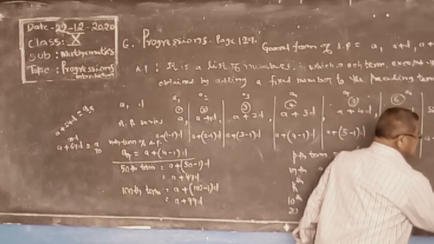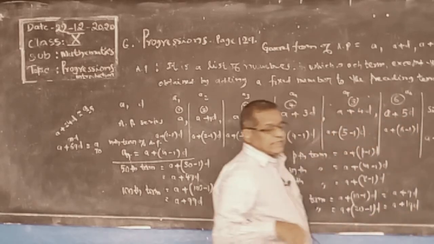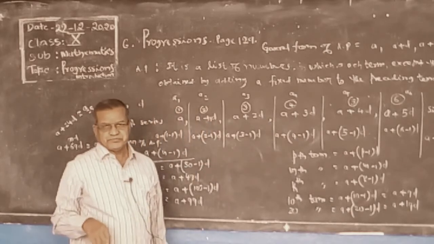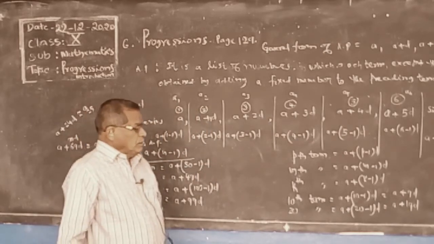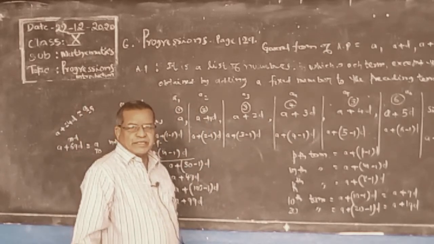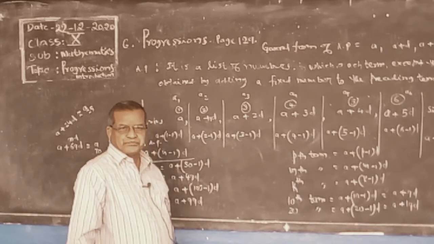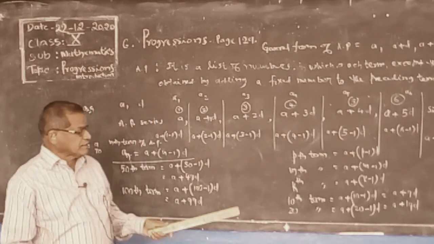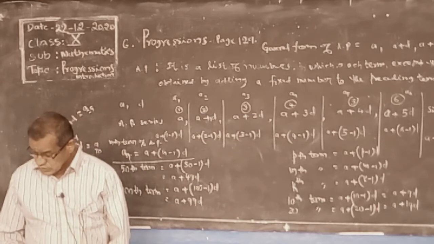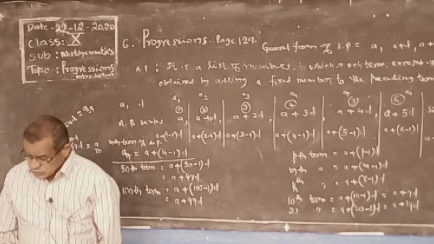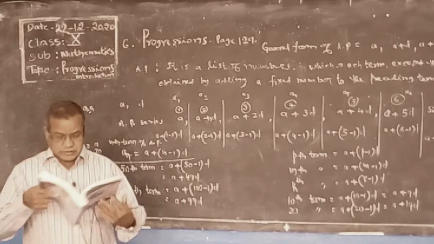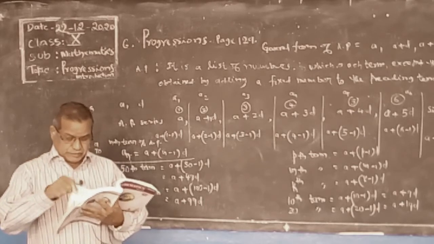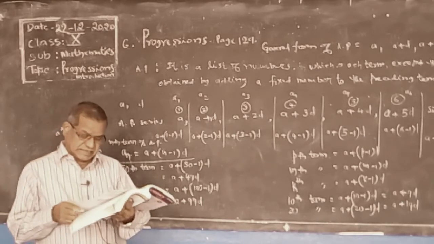This is the 17th term, a17, we have to write. 16 is 17 minus 1, or add 16 plus 1. So like that, we find the nth term of an AP series.